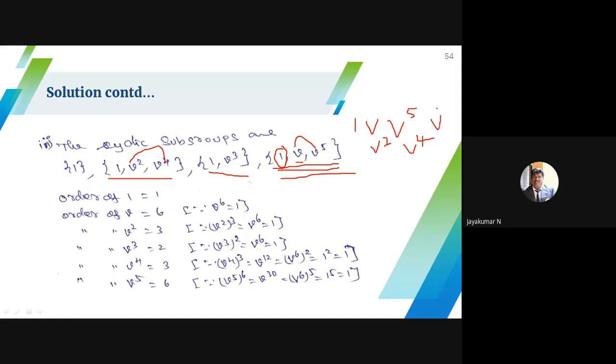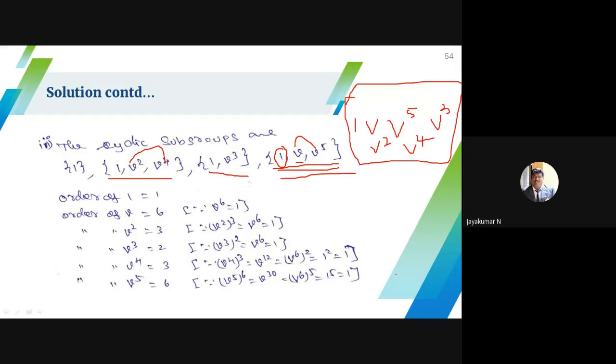Therefore, if we insert V square into V cube, definitely it's from a subgroup because this is nothing but my original group. So identity, an element, inverse of that element, definitely it's from a subgroup. If we insert any other element, then you have to multiply that element with the previous element, so that the product also exists. Suppose V into V square, V cube, we have to insert V cube, then this is a subgroup. So these are all cyclic subgroups.